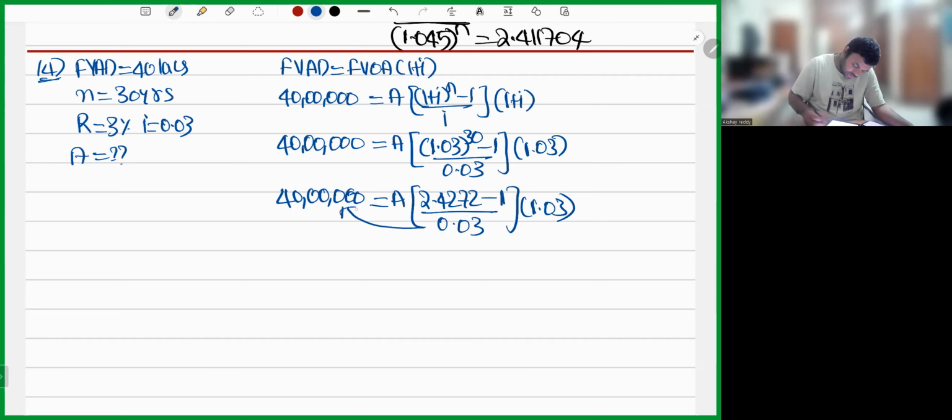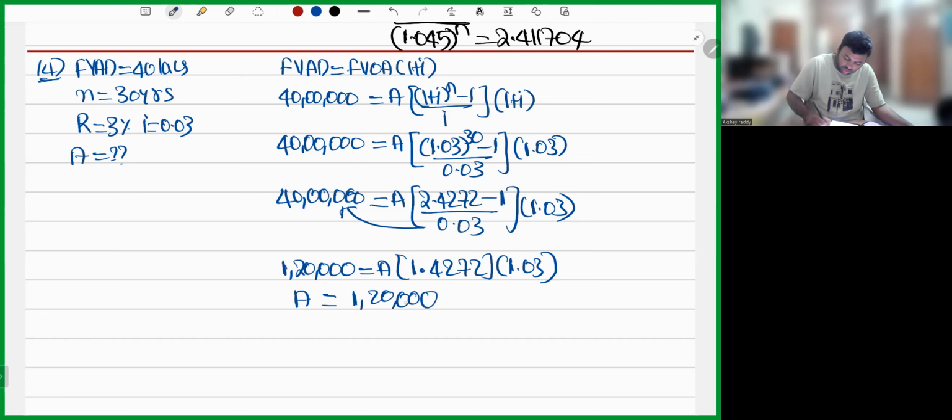Let's do cross multiplication. 40 lakhs into 0.03 is 1,20,000, equal to A into 1.4272 into 1.03. So A will be equal to 1,20,000 divided by 1.4272 into 1.03. So you'll get 81,631.